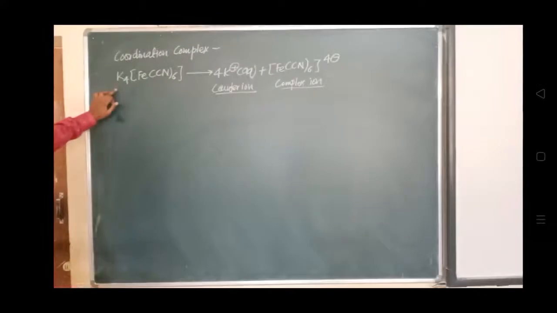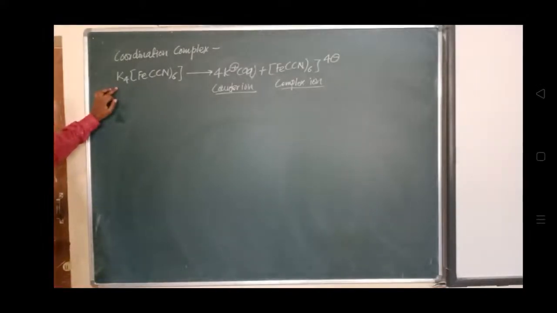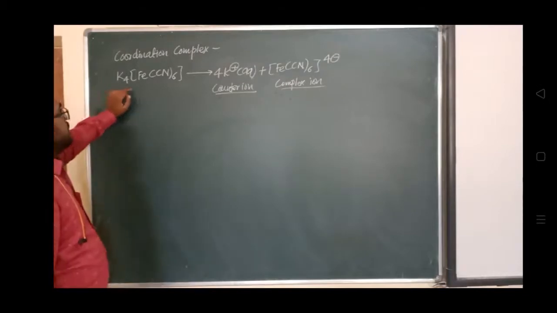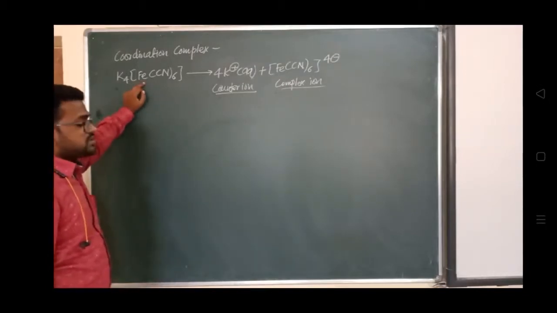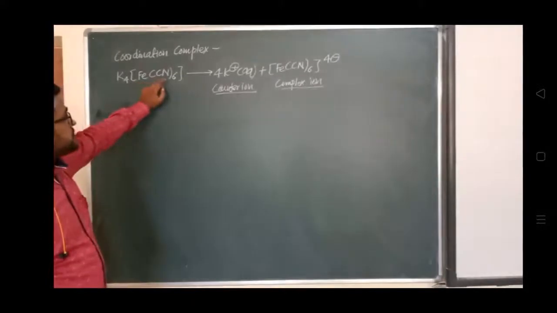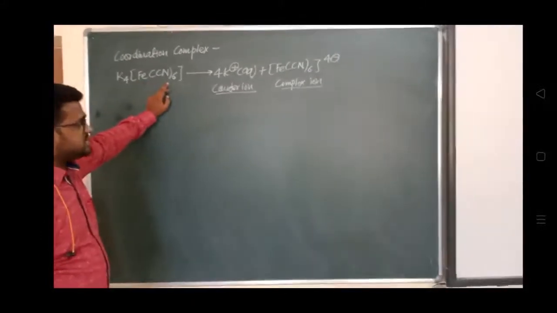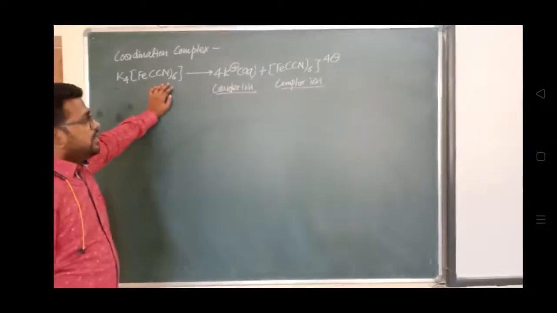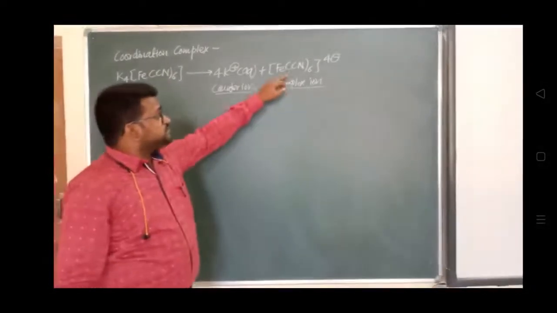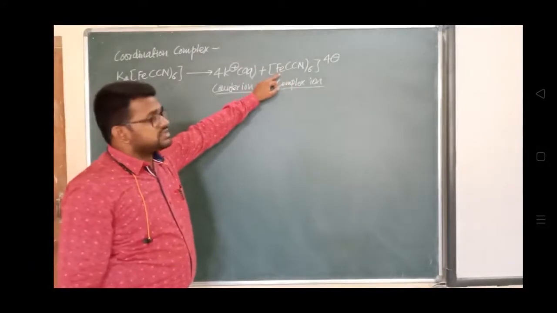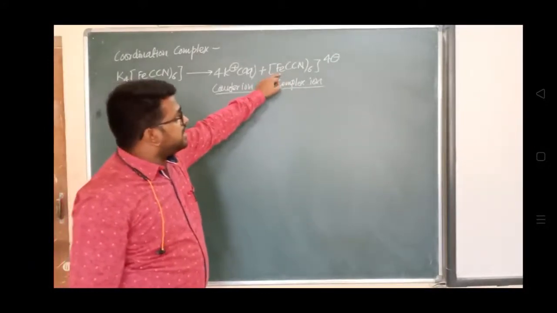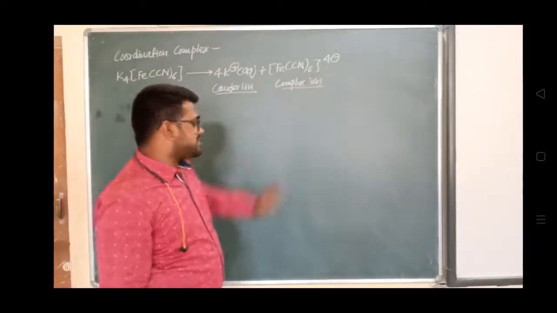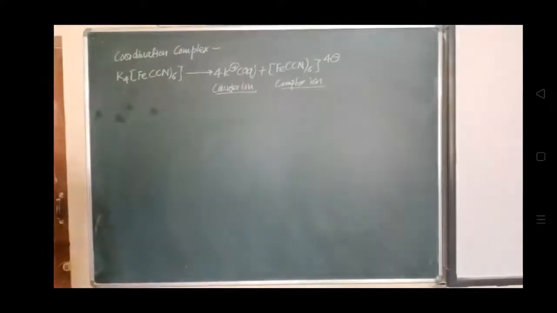This is called a counter ion, which is ionizable, which is not written inside the square bracket. Fe is the central metal ion, CN6, cyanide, hexacyanide, is called a ligand. So the ligand along with the central metal ion and along with the charge is known as a complex ion, that also we have already discussed. So now this is about the coordination complex.